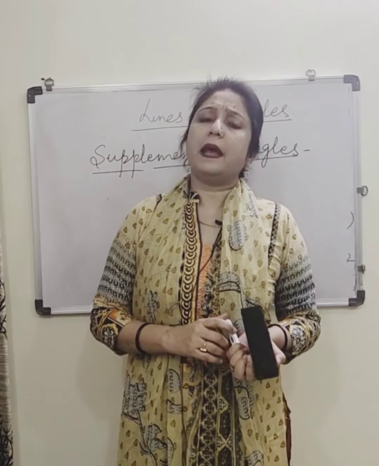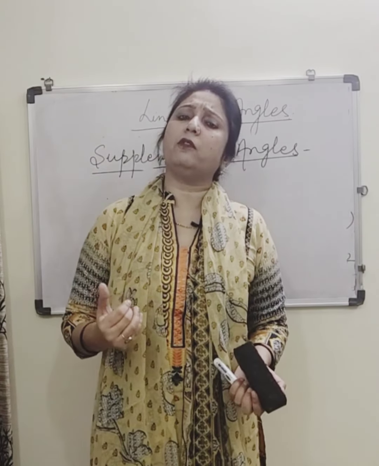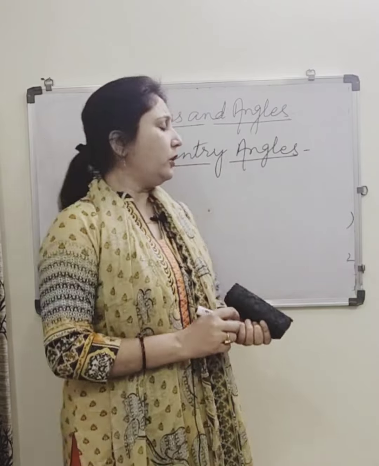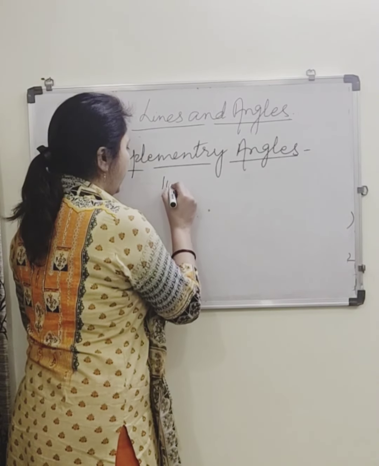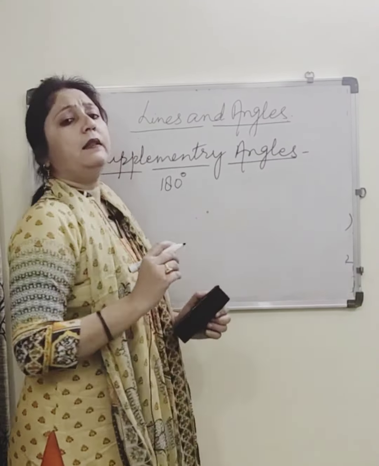Children, as we have done complementary angles, the another type comes as supplementary angles. The two angles whose sum is 180 degree, they are said to be supplementary angles.